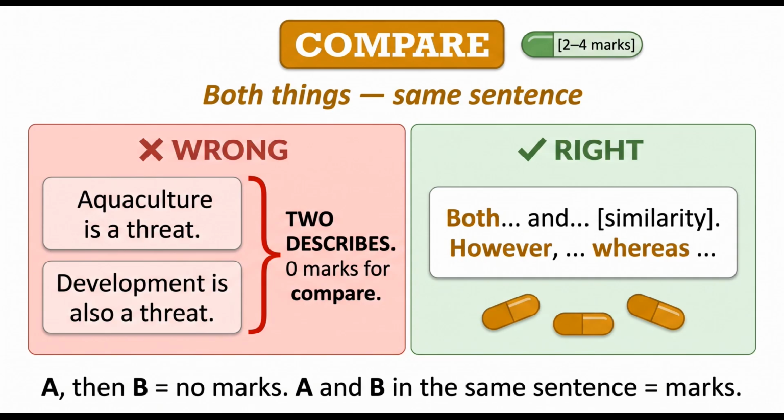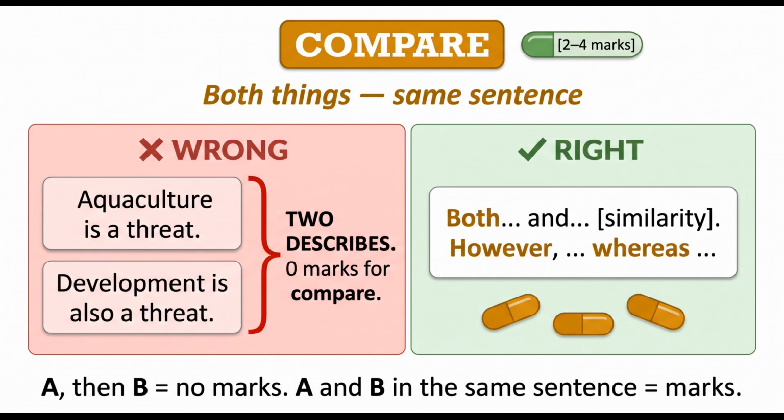Compare requires you to identify both similarities and differences between 2 things. And the critical rule is that both things must appear in the same sentence. The most common mistake: students describe thing A, then describe thing B in a separate paragraph. That earns 0 marks for compare even if both descriptions are accurate. The examiner cannot award a comparison mark if the 2 things are never placed in the same sentence. The correct structure uses linking words: both A and B; however, A is, whereas B is.